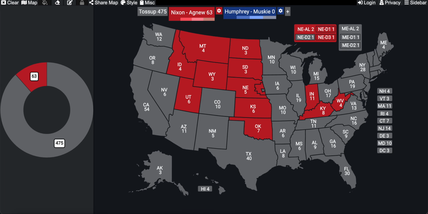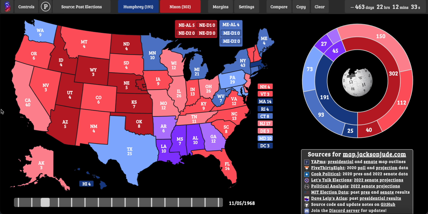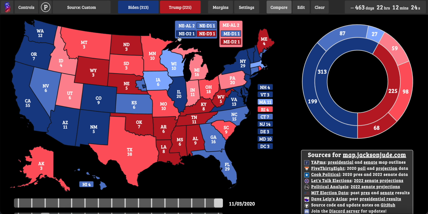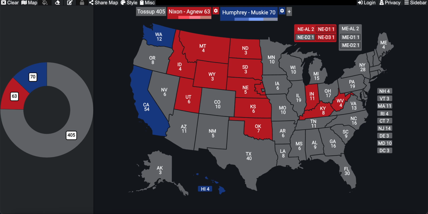So now for Humphrey's safe states, those would be the states of Washington, California. California did go to Richard Nixon, but I do not think it would go to Richard Nixon now. It wouldn't even be close. California has shifted so far to the left since then, 32 points to the left. Richard Nixon only won it by like 4 or 3.